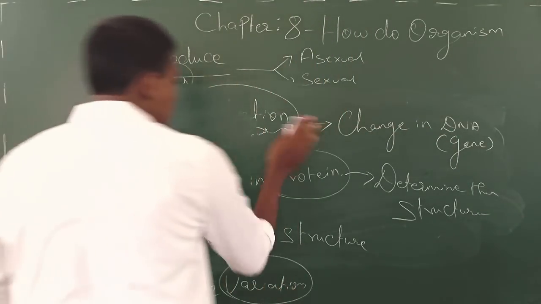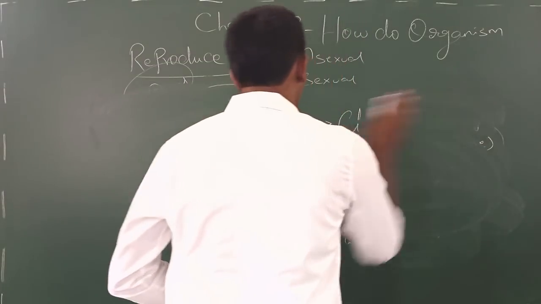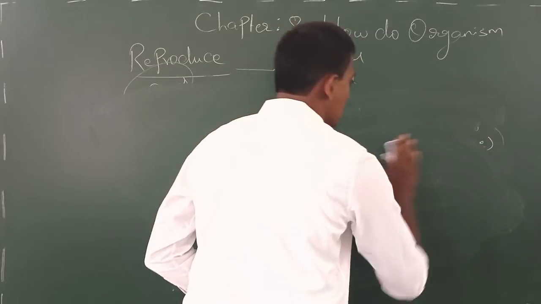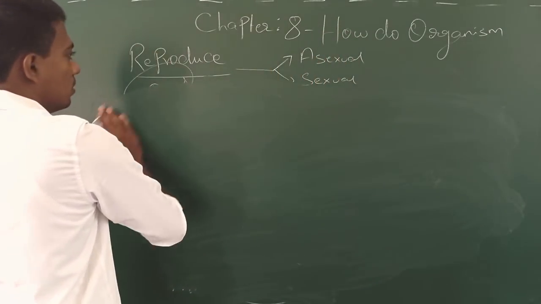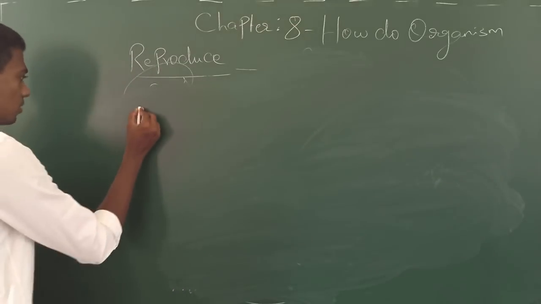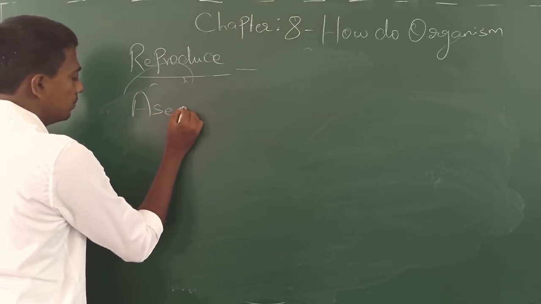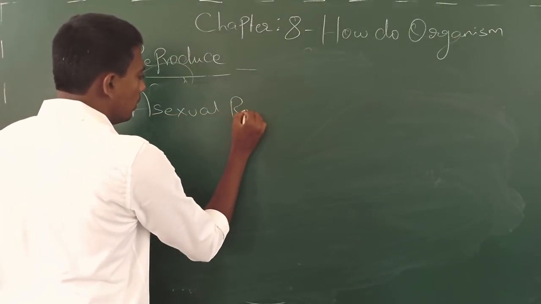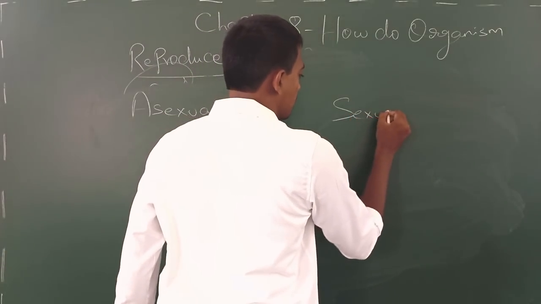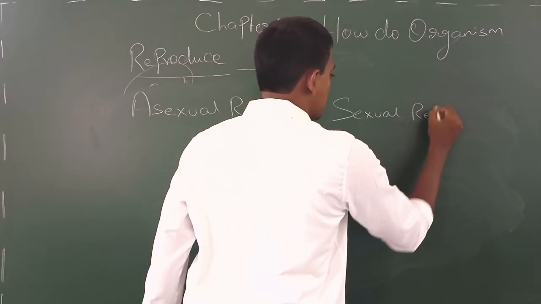Now we were discussing the mode of reproduction, that is asexual and sexual mode. Yes, let me make a small diagram here. You can understand by seeing the diagram. Yes. So now you see here, this is for asexual reproduction, and here is for sexual reproduction.